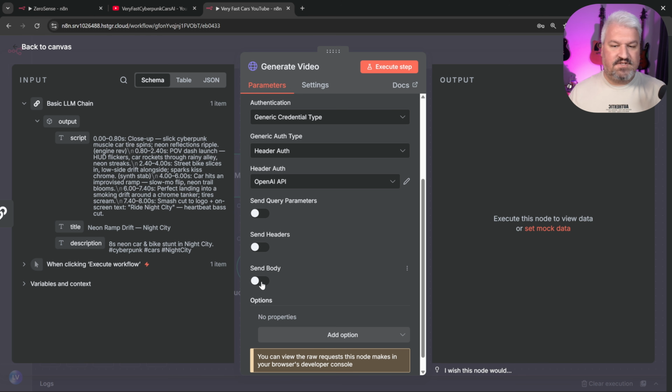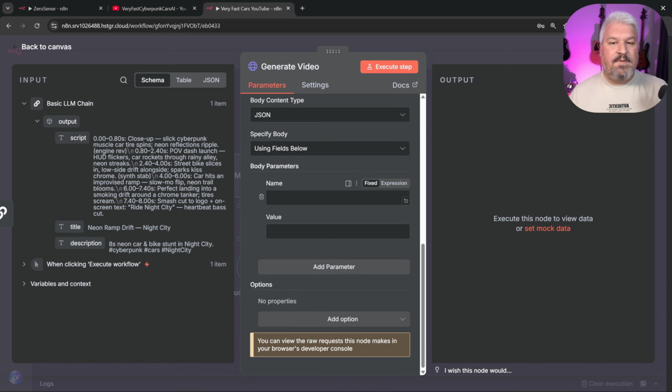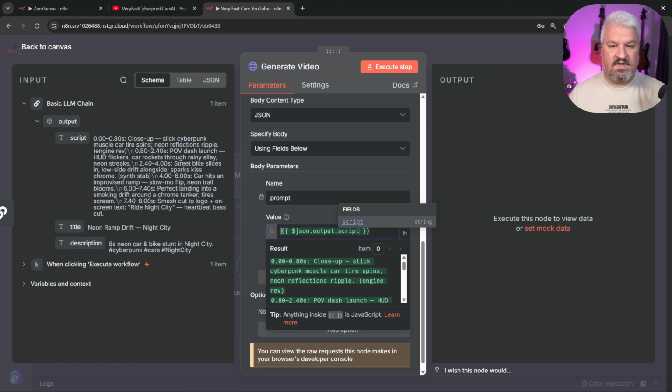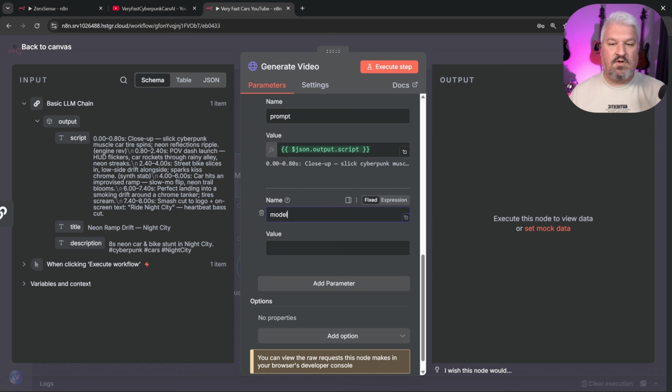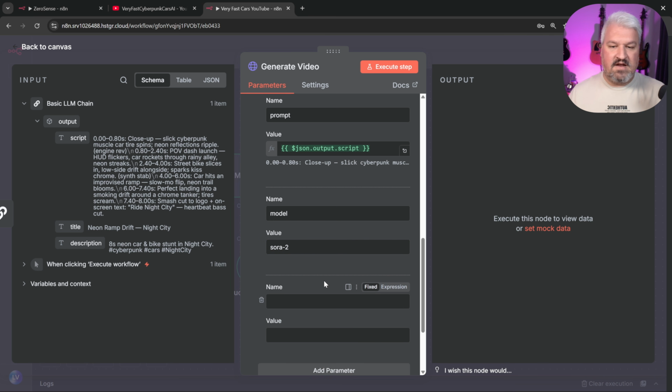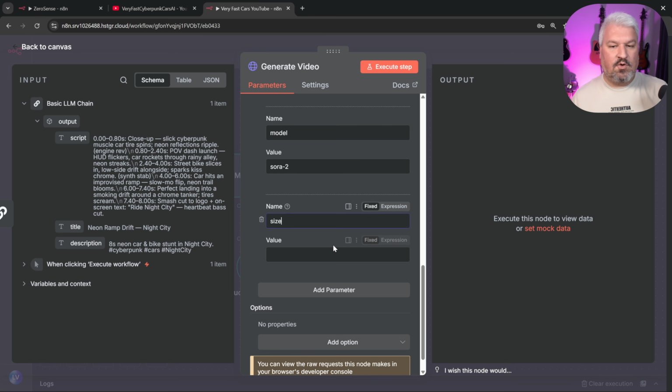Then let's enable send body, and this API expects a few properties. The first one is called prompt, which of course is our script. So I'll just drop it into this field. Cool. Then let's add another parameter, and this one is called model, which is of course Sora 2. Let's add another parameter, and this one is called size. This is where we can give the resolution of the video. So I'll give a vertical resolution of 720 by 1280.